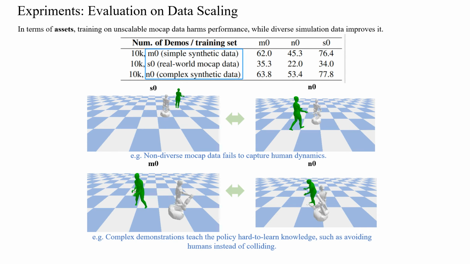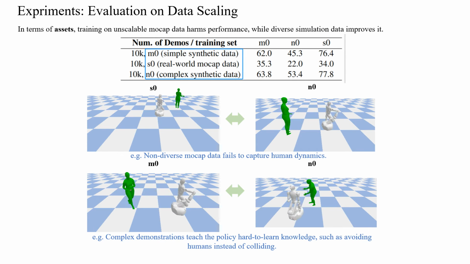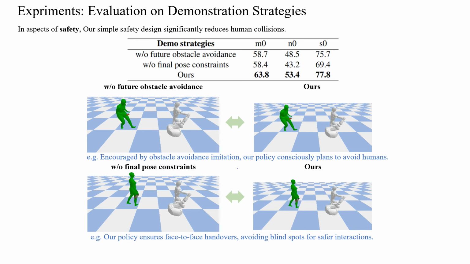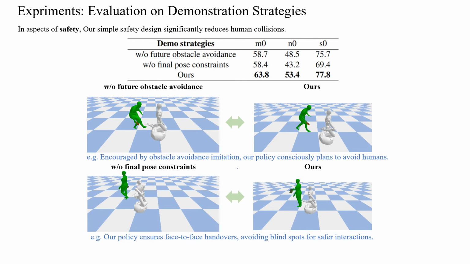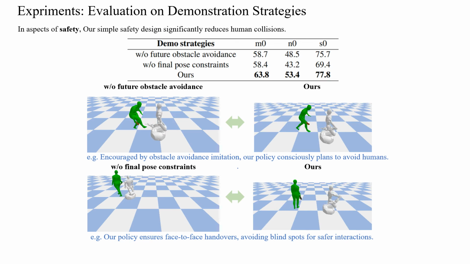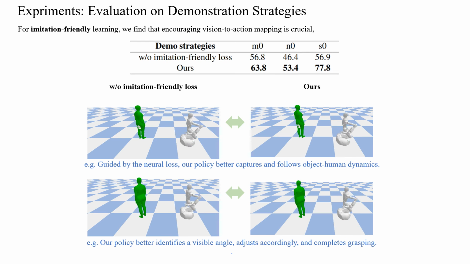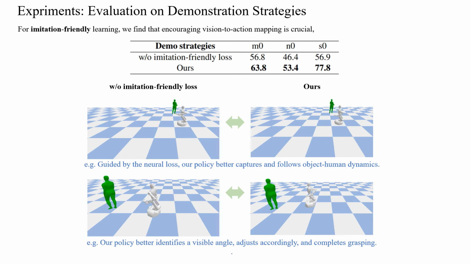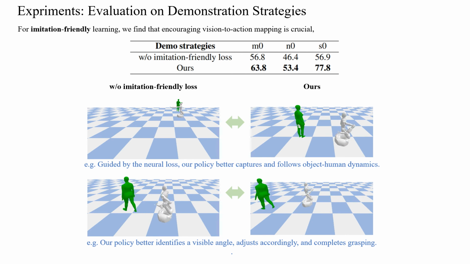Complex demonstrations teach the policy harder-to-learn knowledge, such as avoiding humans instead of colliding. We evaluate various demonstration strategies. In terms of safety, our simple design significantly reduces human collisions. Future obstacle avoidance makes the policy consciously plan to avoid humans, and final pose constraints ensure face-to-face handovers to avoid blind spots. For imitation-friendly learning, we find that encouraging vision-to-action mapping is crucial, enabling the policy to better capture and follow object-human dynamics. It makes the policy better identify a visible angle and adjust the robot correspondingly.